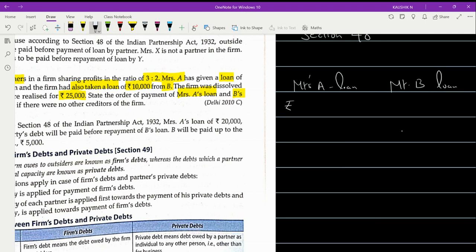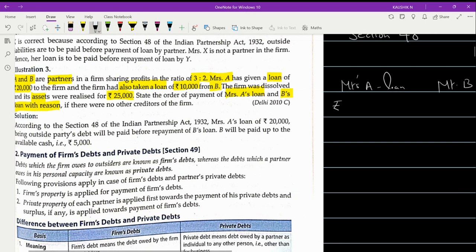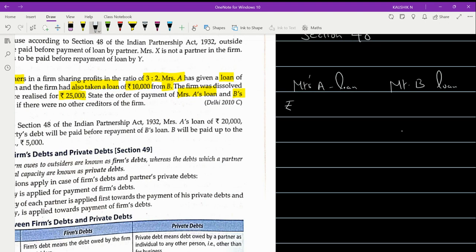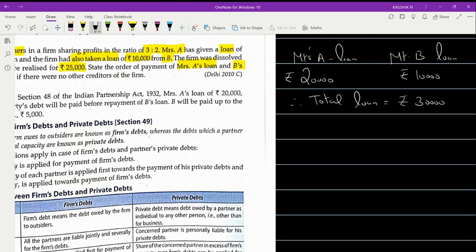A's loan amounts to rupees 20,000 and B's loan is rupees 10,000. Therefore, the total loan which the firm has got is rupees 30,000.